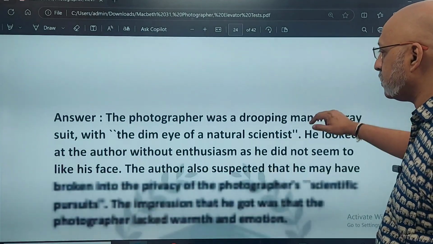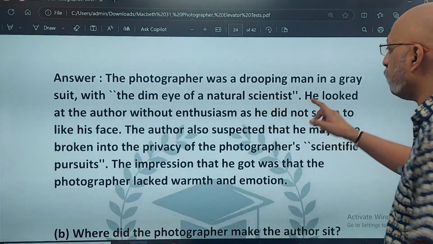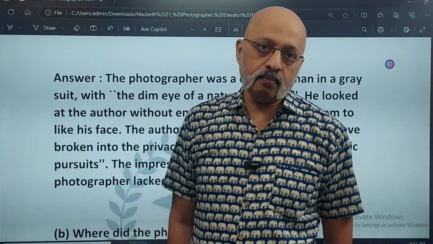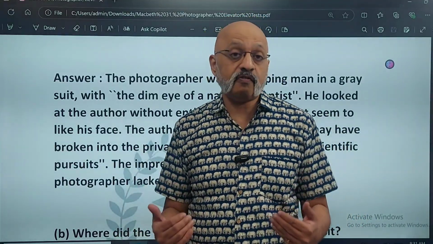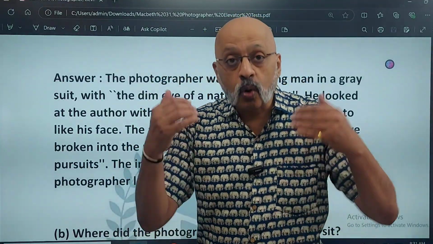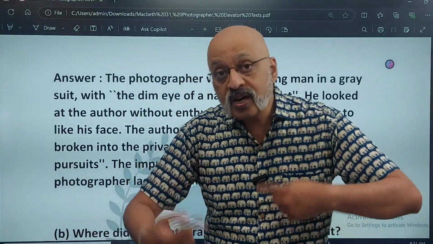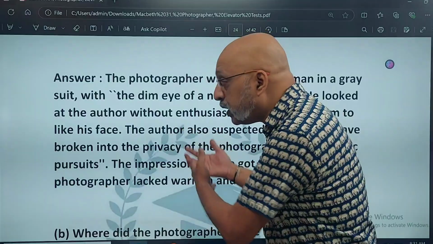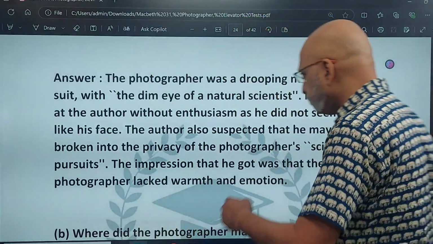This is a recall and analysis question. Was a drooping man in a gray suit with the dim eye of a natural scientist. I have used the keywords from the chapter. जितना ज्यादा use करोगे उतना ज्यादा फायदा होगा. So keywords को underline करो अपने textbook में या किसी notebook में लिखो और उसका इस्तेमाल करो अपने answers में जहां पर भी possible हो. इस particular answer में possible था, पहले वाले में इतनी possibilities नहीं थी.